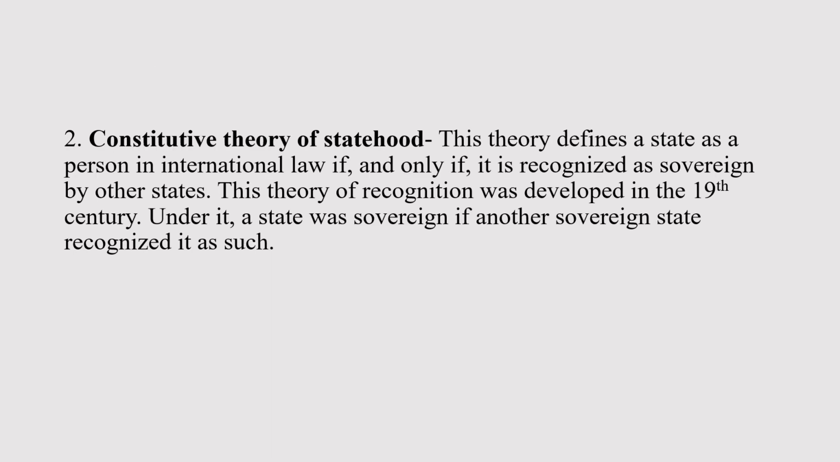Constitutive theory of statehood. This theory defines a state as a person in international law if and only if it is recognized as sovereign by other states. In our previous theory, it had to be declared. In this one, other states have to recognize it. This theory of recognition was developed in the 19th century. Under it, a state was sovereign if another state recognized it.